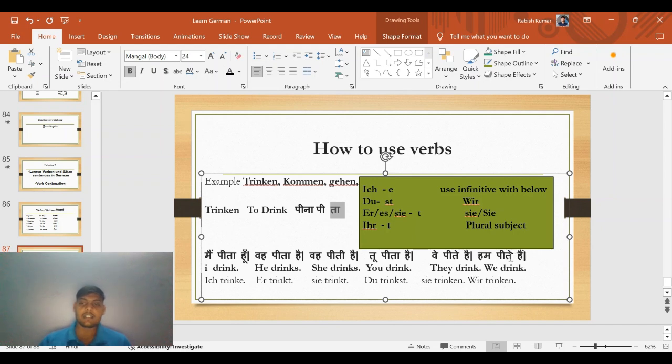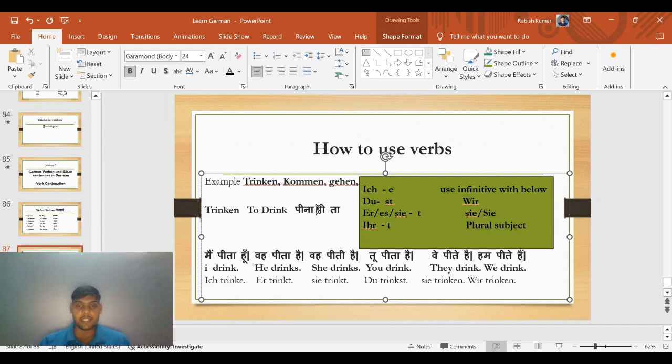Everywhere you are seeing ta, ti, te instead of na. Also in English, learn: to do. So to is not seen in any sentence of English. Okay, so it is called conjugation, verb conjugation.